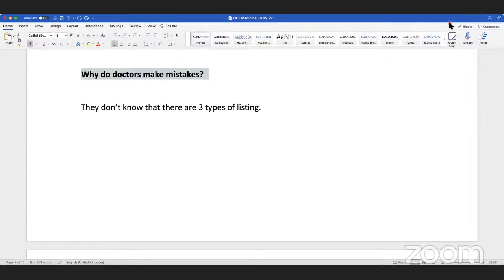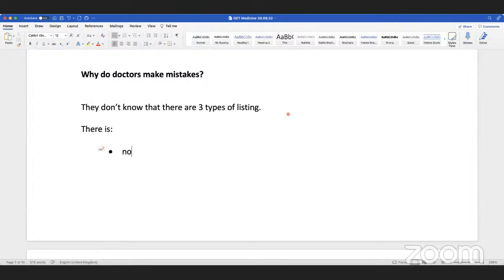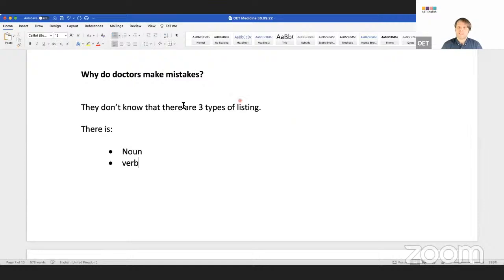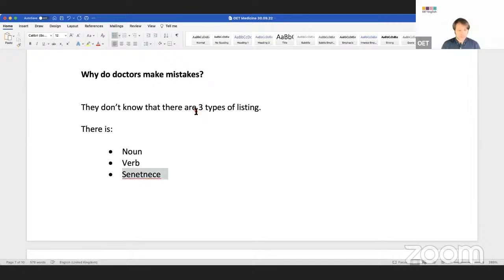Does anyone know what the three types are? What's the answer? Noun, verb, adjective. You can also say there are four types, because you could use the be verb and adjectives. But for today, we'll just say noun listing, verb listing, and sentence or clause listing. We'll just call it clause or sentence listing.